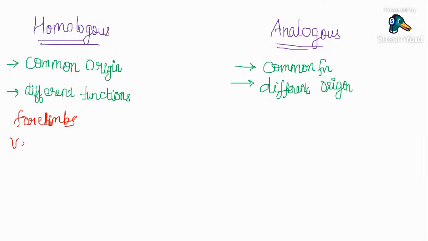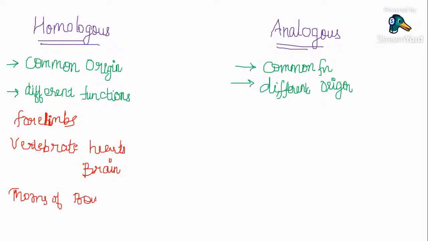Heart of vertebrates. Brain of vertebrates. They all have a common origin, but they perform different functions. These are in the case of animals. When it comes to plants, you will see thorns of bougainvillea and tendrils of cucurbita. Clear, everybody? So these are some of the examples for homologous organs.